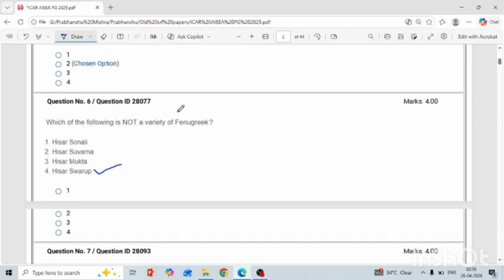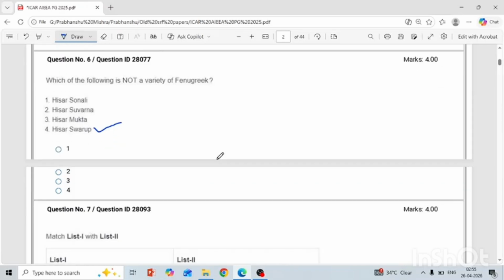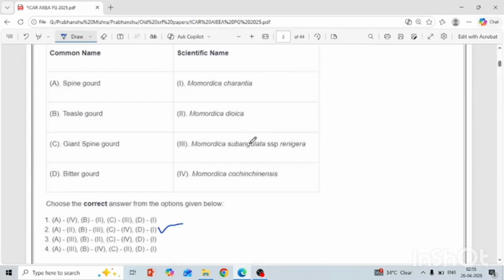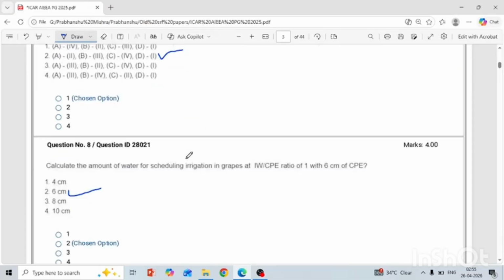Which of the following is not a variety of fenugreek? Hisar Sonali, Hisar Swarna and Hisar Mukta are fenugreek varieties, but Hisar Swarup is a fennel variety, not a fenugreek variety. So don't be confused here. Another question is very simple: the scientific name and their common name. Spine gourd is Momordica dioica. Teasel gourd is Momordica subangulata subsp. renigera. Giant spine gourd is Momordica cochinchinensis and bitter gourd is the normal Momordica charantia.